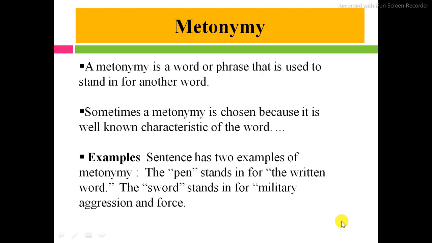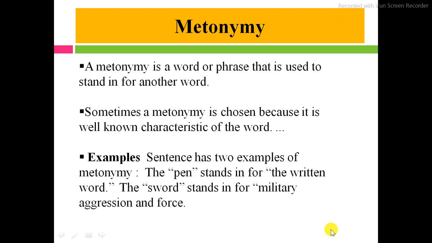The last kind of lexical relation is metonymy. Sometimes a metonymy is chosen because it is a well known characteristic of the word. First of all, we have to understand what a metonymy is. A metonymy is a word or phrase that is used to stand in for another word. It means one word is given but that word is used in reference to another word. For example, the sentence has two examples of metonymy: the sword and the pen.